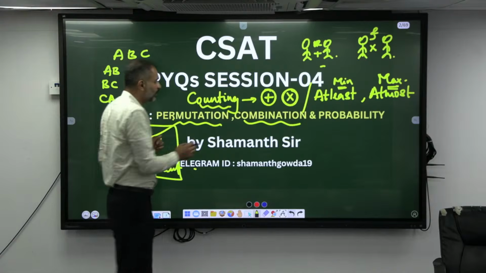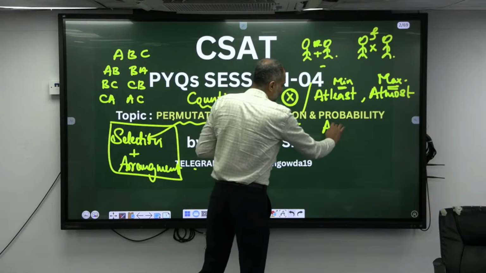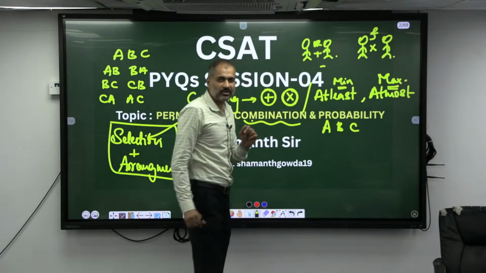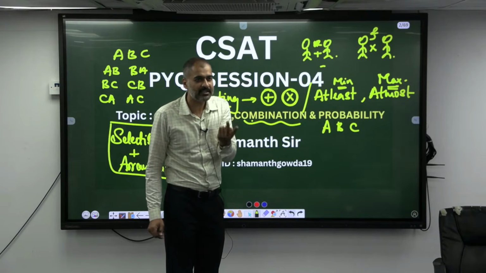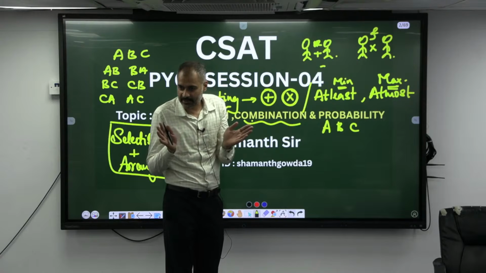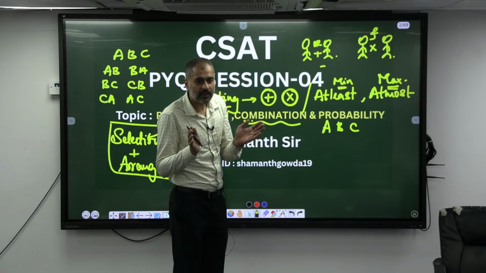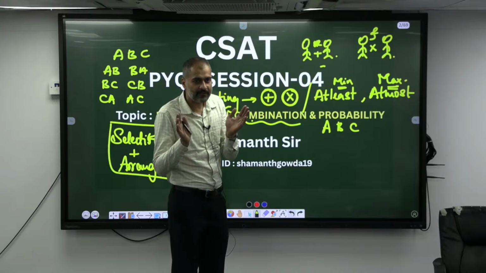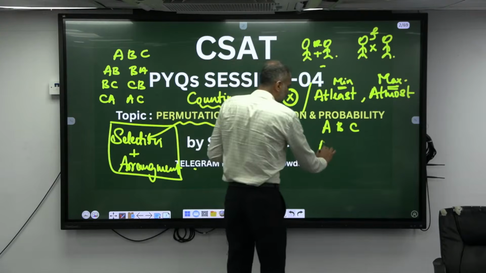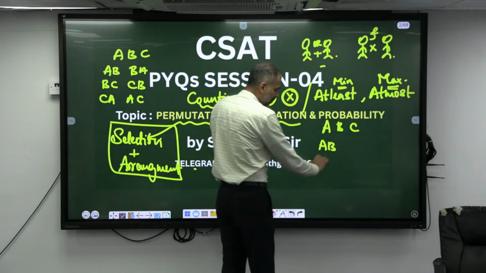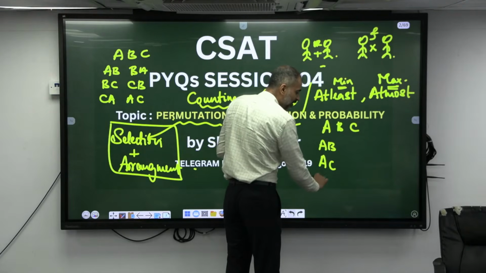What do you mean by combination? Out of A, B, C, I need to select only two. No need of any arrangement, or if I arrange them in a different way also, the result doesn't change. Like formation of a team. If there are 11 team members, if I change their order, will the team change? No. Similarly here, how many teams can we make of two? AB, AC and BC.